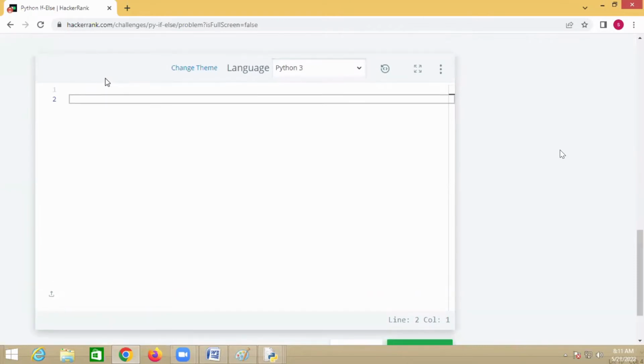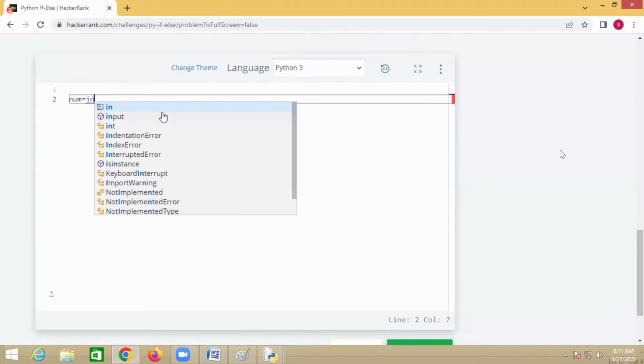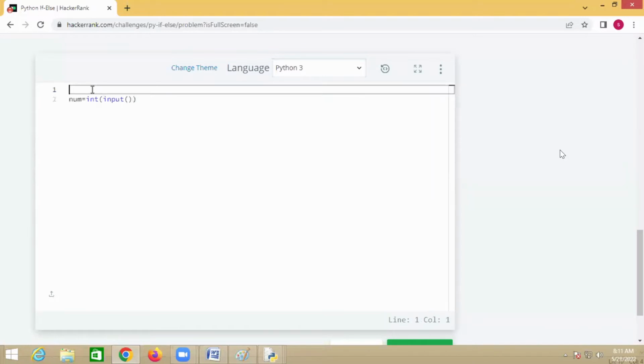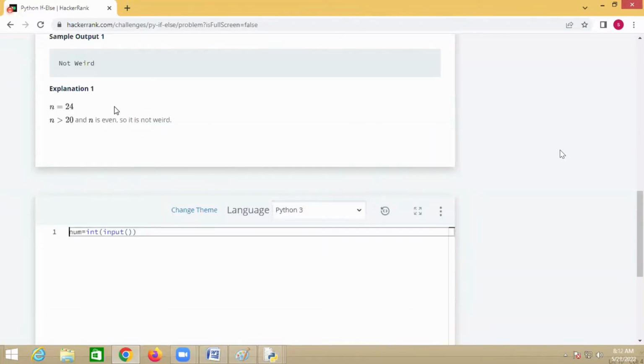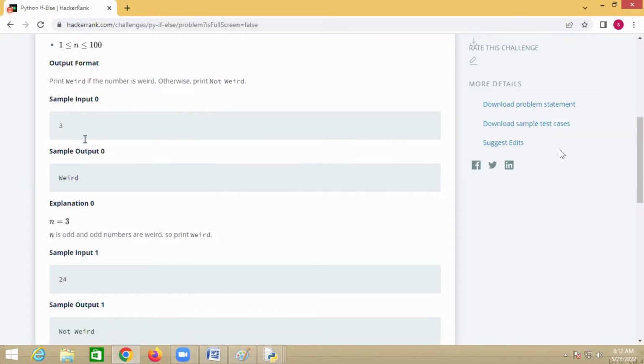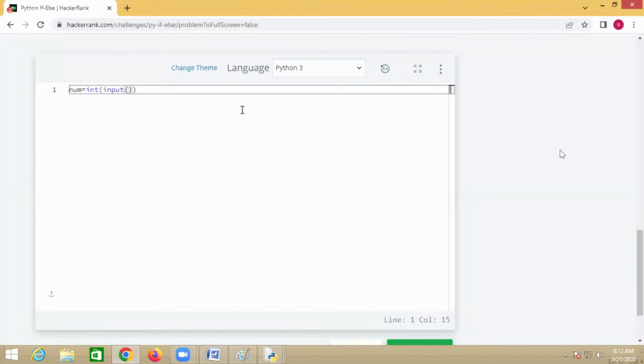First, you have to input the number. You should not display any prompt, because the problem doesn't give any prompt like "enter any number". You have to input only the value. A prompt is when within input you write, in double quotes, "enter any number".